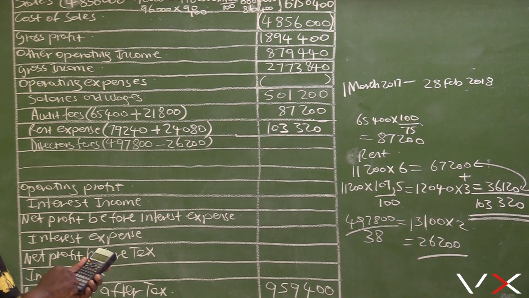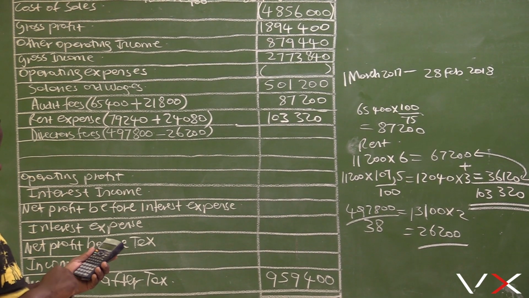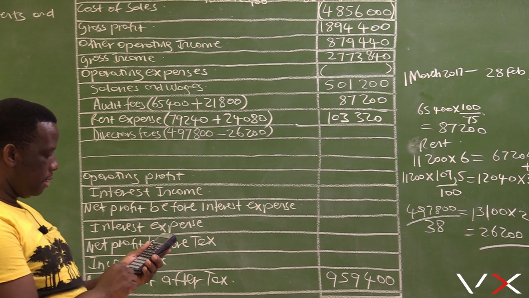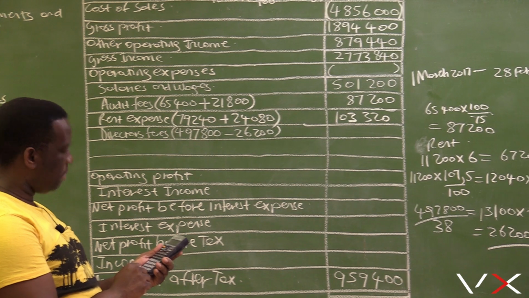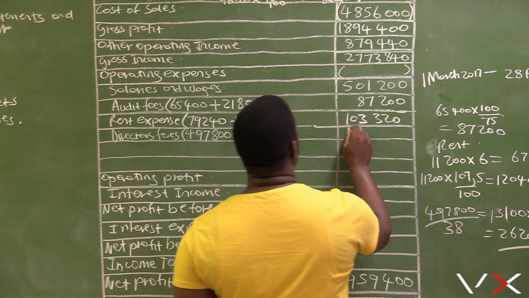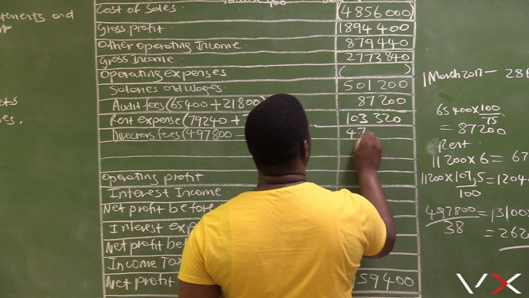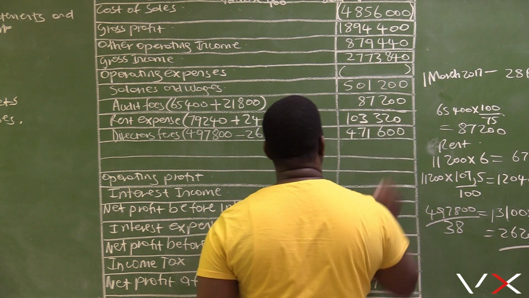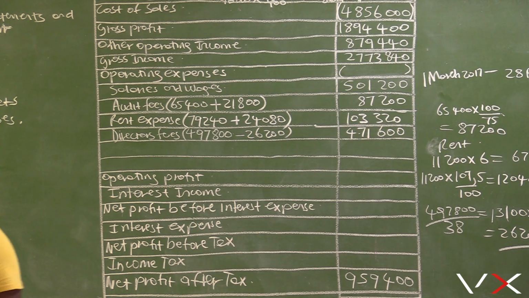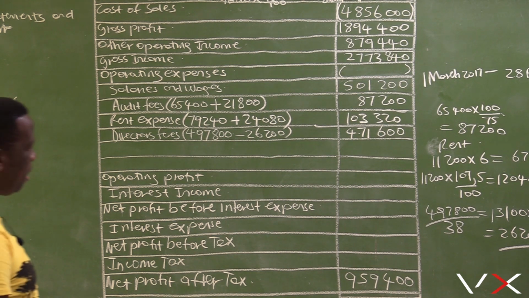So 497,800 minus the 26,200 equals 471,600. So the correct amount for the director's fees will be 471,600, because the 3 of them must be paid exactly the same amount.